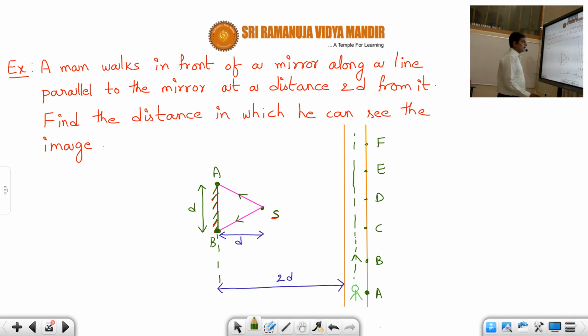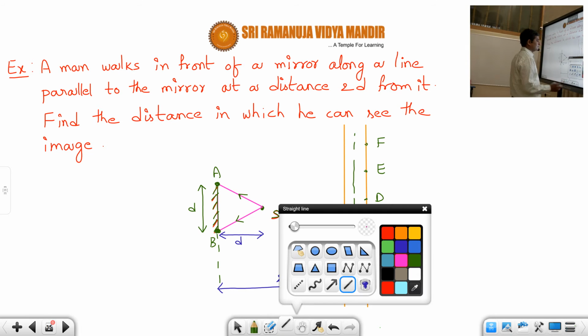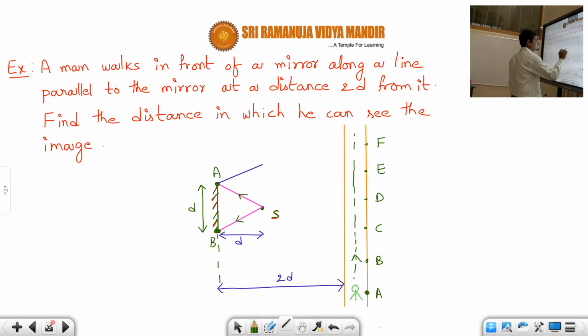Okay, students. Now according to the law of reflection, what will happen, students? There will be two reflected rays. One reflected ray will be like this, another reflected ray will be like this.